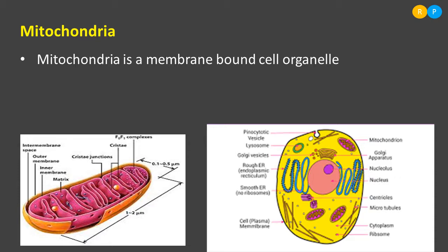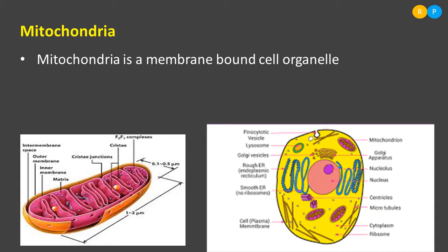But it is not a part of endomembrane system because the function of mitochondria does not coordinate with the function of endoplasmic reticulum or Golgi apparatus. We have studied that the function of endoplasmic reticulum, Golgi apparatus, vacuole and lysosome coordinates with one another, so that we call those cell organelles an endomembrane system. But mitochondria does not come under endomembrane system. It is not forming endomembrane system in the cell.